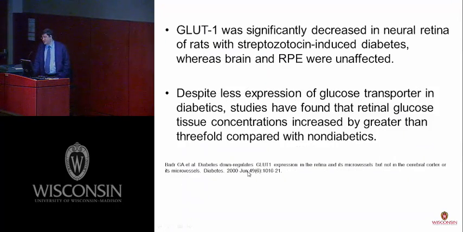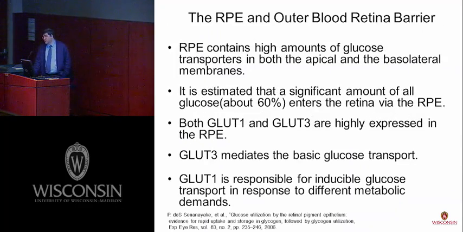And interestingly, some researchers show the GLUT1 activity is decreased in the retinal vasculature in diabetic animals. But at the same time, this transporter isn't affected in the RPE or in the brain. So we have a controversy here. We have a higher concentration of glucose in the retina, but at the same time, the vasculature is not responsible for this hyperglycemia. So we should change our focus from the inner blood retinal barrier to the outer blood retinal barrier to find the reason for this hyperglycemia.